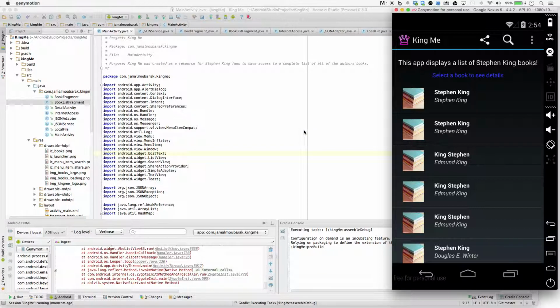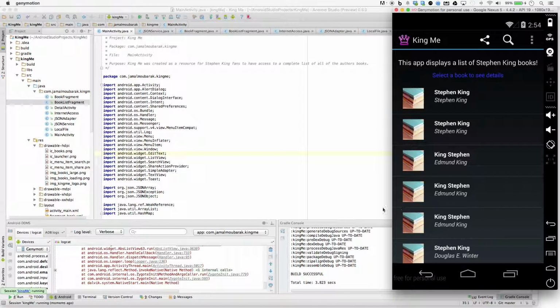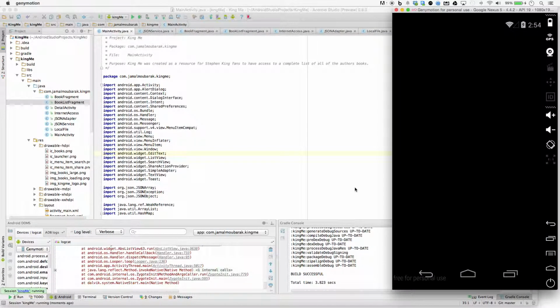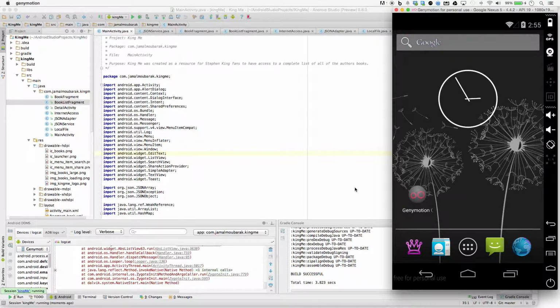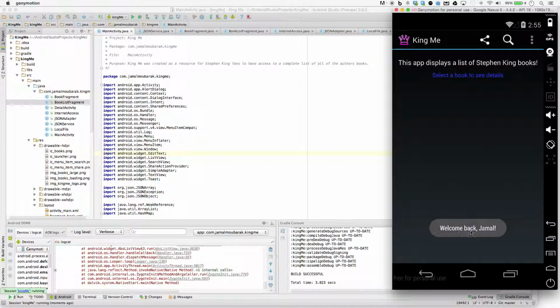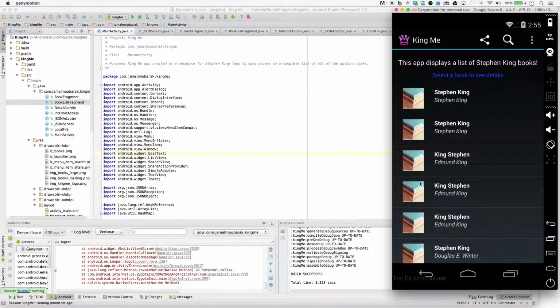Again, right now, because I've already entered that, it will remember. So if I play it again, instead of listing the message and asking for your name, it just says welcome back Jamal. So it actually was stored in the system preferences. You can see that I changed the icon up here, which we learned how to do this week.